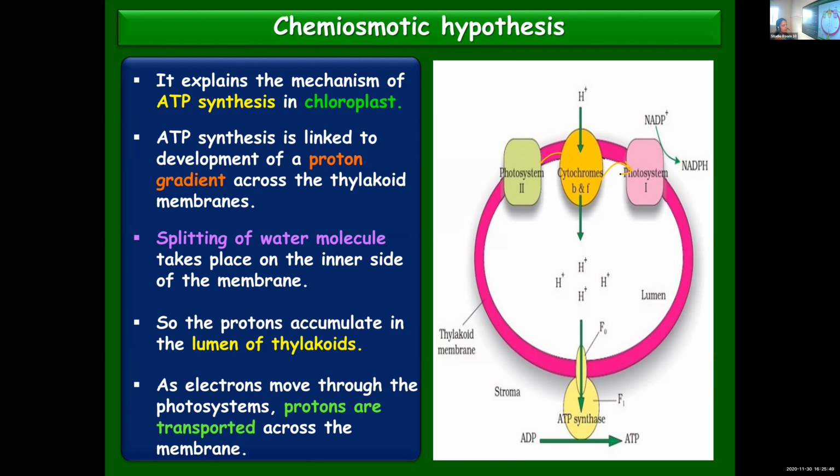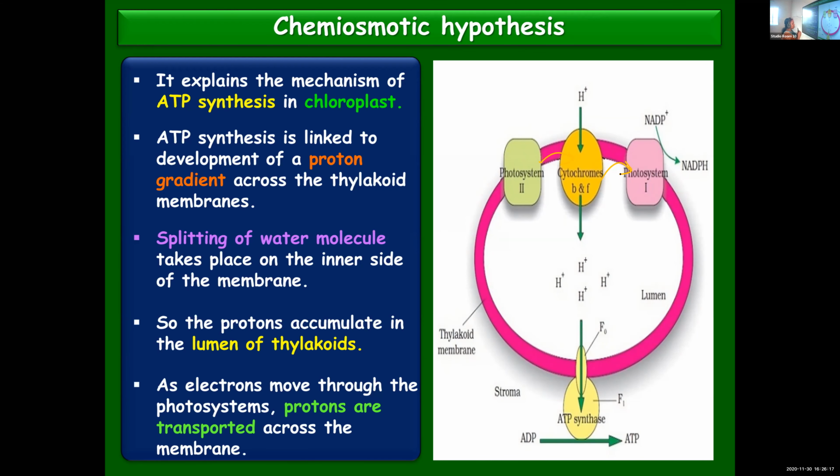In non-cyclic photophosphorylation we have already learned that an electron acceptor will take it, and from there through the electron transport chain it will reach photosystem 1. All that we had learned. When the electrons are moving, energy will be released, and using that energy, synthesizing ATP also we mentioned. So how is ATP synthesis taking place? That we are going to see.